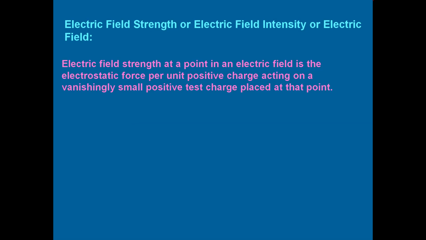For example, with an example, it becomes much easier. If you have a charge, say plus Q, in order to measure the electric field at a point, you need to keep a very small positive test charge. We call it plus Q0. It is a very, very small charge and it has to be positive in nature. By using this test charge, measure the force at that point. So by definition, electric field is the force per unit positive charge acting at that point.